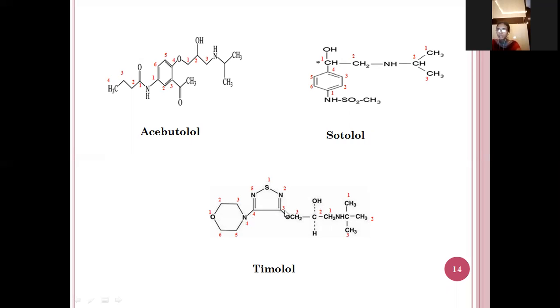And here in the third position, one oxygen. And here one, two, three, three carbon atoms means propane. In the second position, hydroxyl group is attached. So it is propane-2-ol. And here amine group is attached. Here one, two, three, four, four carbon atoms. So it is butane. So this is the